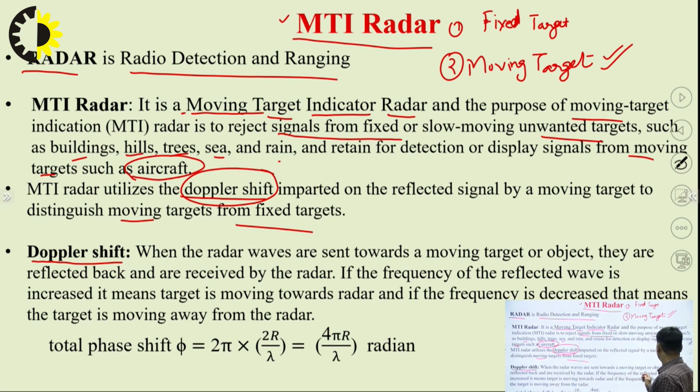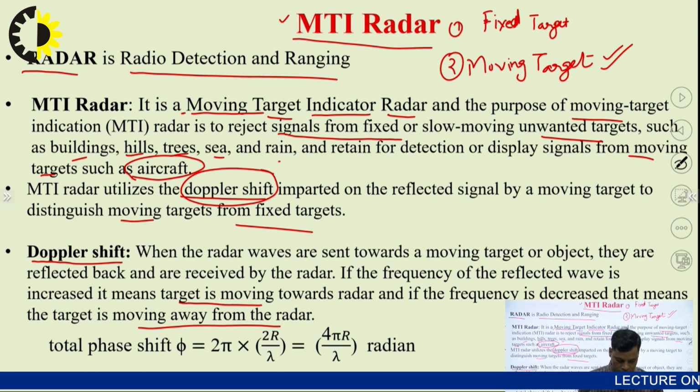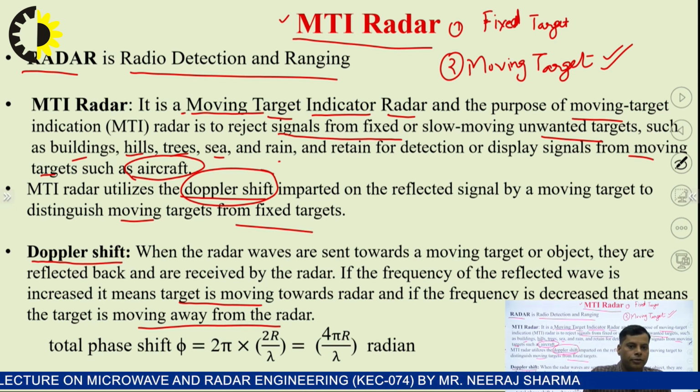If the frequency of the reflected wave is increased, it means the target is moving toward the radar, and if the frequency is decreased, that means the target is moving away from the radar. So this is the concept. That means what we are discussing is the change of frequency, the relative frequency. We are discussing the relative motion of the target, and we are studying that.